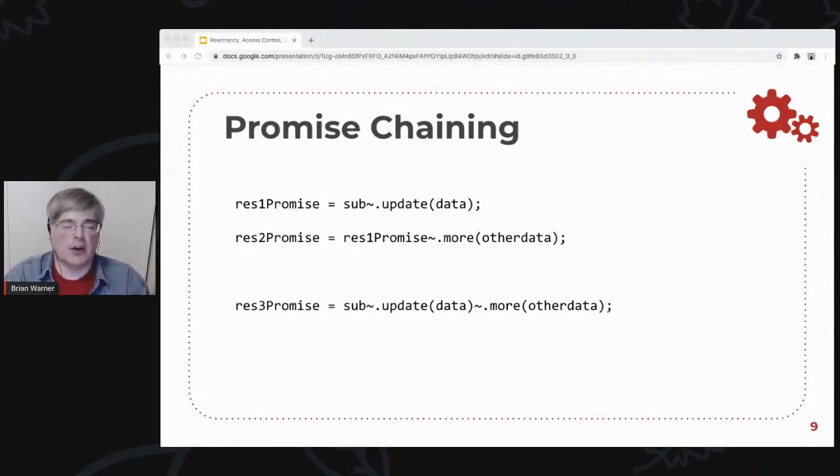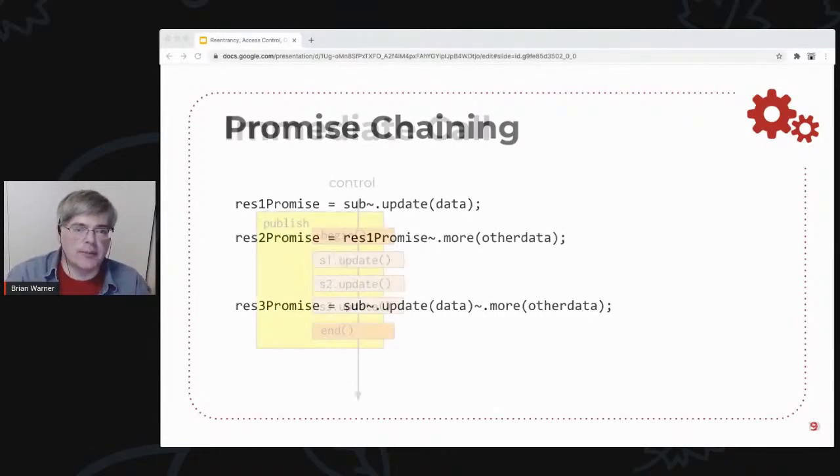This also enables a thing called promise pipelining that Michael alluded to in the last talk, where you can batch all of the messages going to a remote machine together into a single bundle rather than waiting for a round trip each time. If you don't need to wait for result 2 here, then you can send the more message early. You can say, I'm going to send you update, and whatever that returns, please send the second one to it. This is especially important when you're trying to collapse out the round trips that it takes to talk from the wallet machine to a chain, because every one of those messages when you're talking to a blockchain takes the full block time to get a round trip. So reducing your latency from n times 5 seconds to just 5 seconds is a really, really big win.